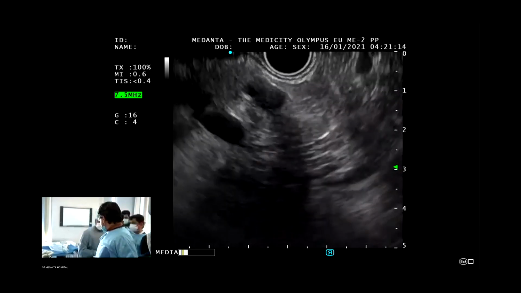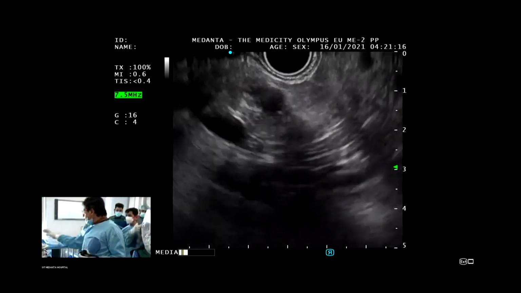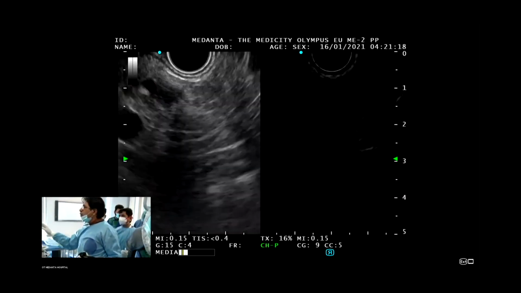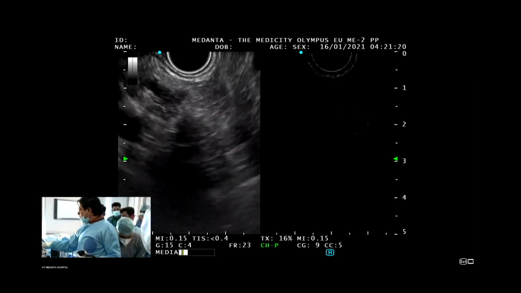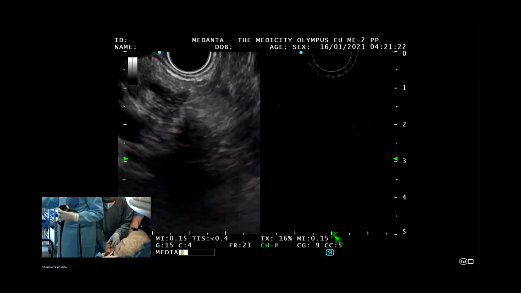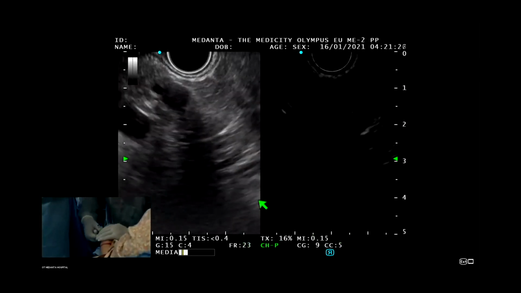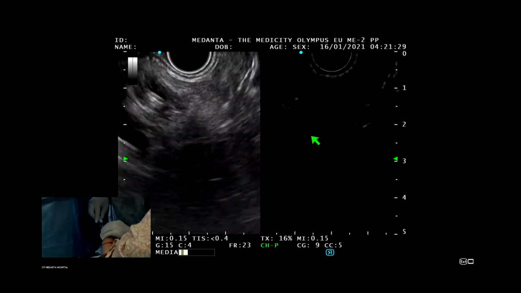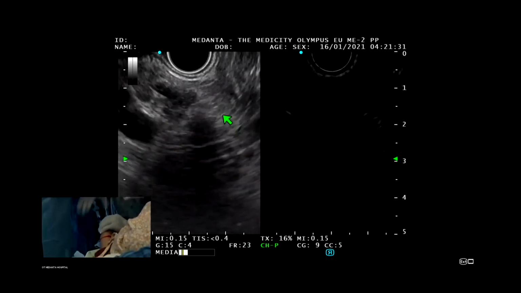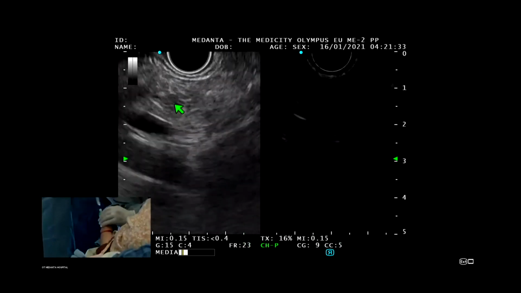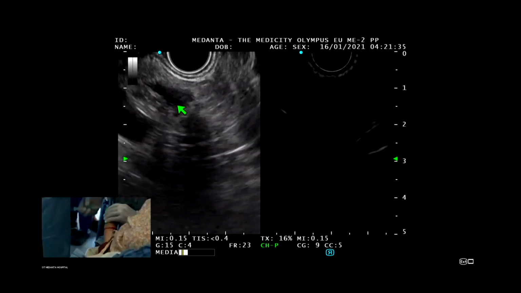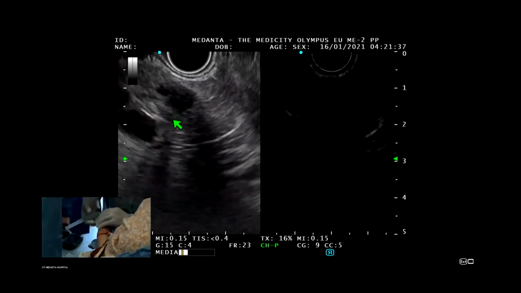Is it ready? For the contrast US, you do a dual panel image with a mechanical index of 0.15 and TIS of 0.4. One side is the contrast image and the other is the B mode image. Your lesion should be in the vicinity. In 15 seconds, the blood will come into the arterial system.